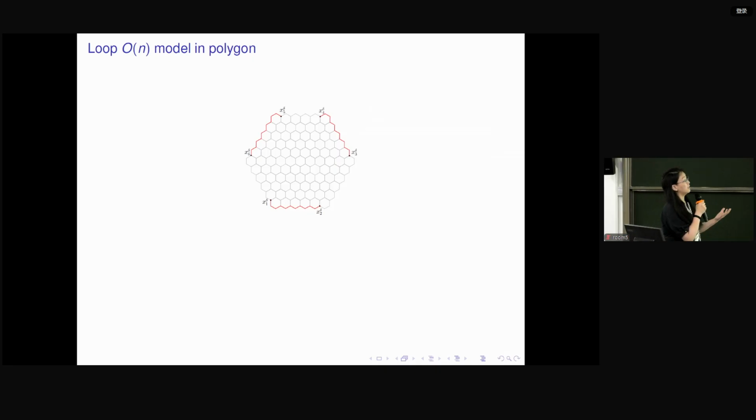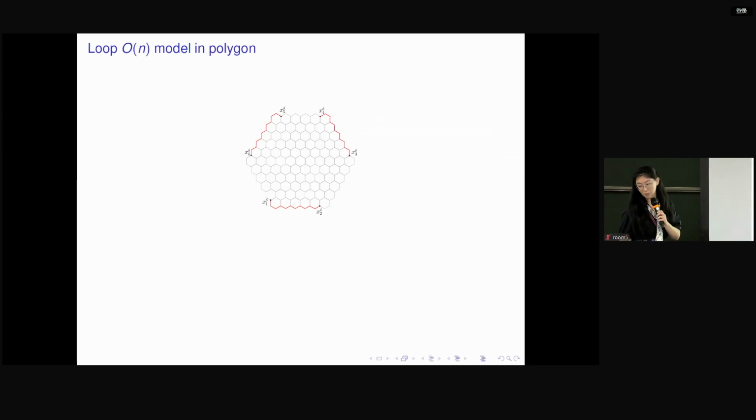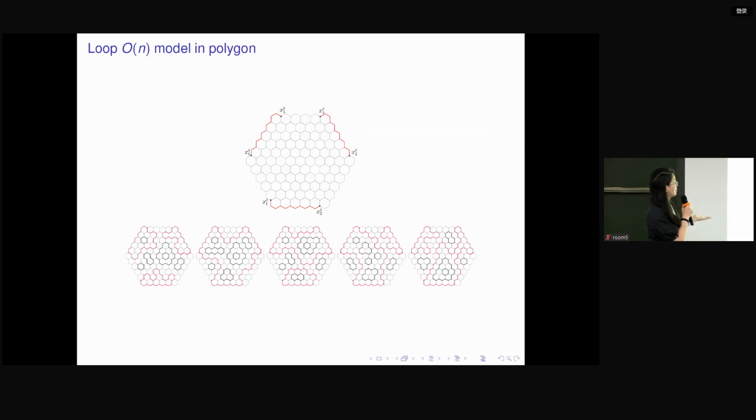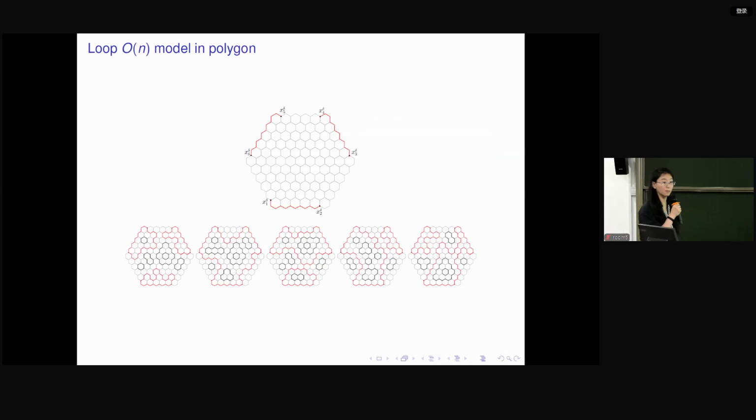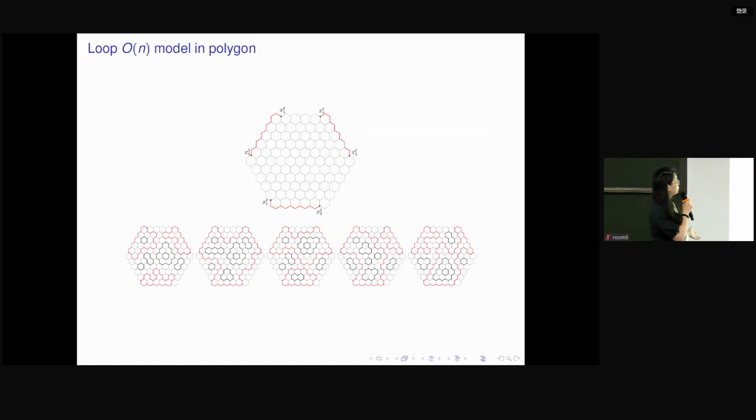Then for the edges inside the domain, I just sample them according to the probability measure. So for instance, this is one of the 5 possible configurations in this loop model. So now what is the connection probability? Because we only consider loop configurations, there are going to be loops among these 6 marked boundary points, and according to these loops, the 6 marked points are going to be connected pairwise by disjoint curves.